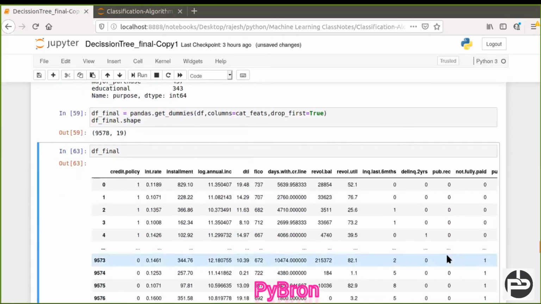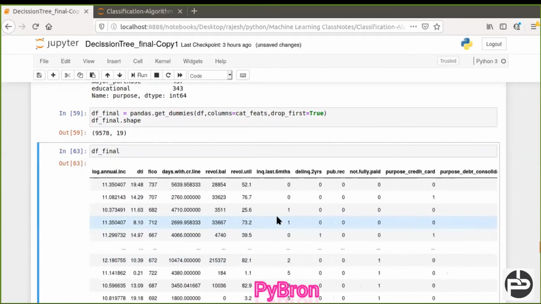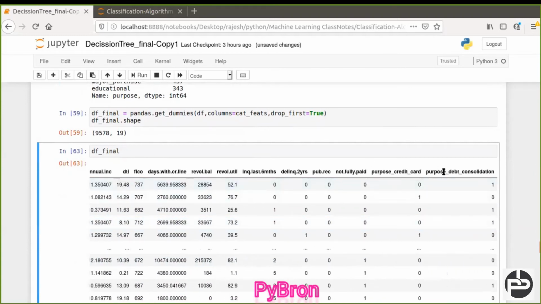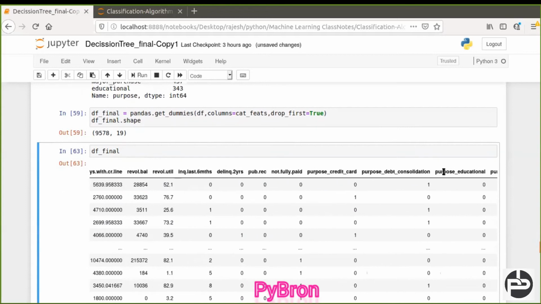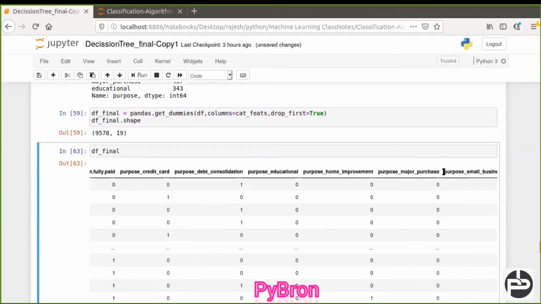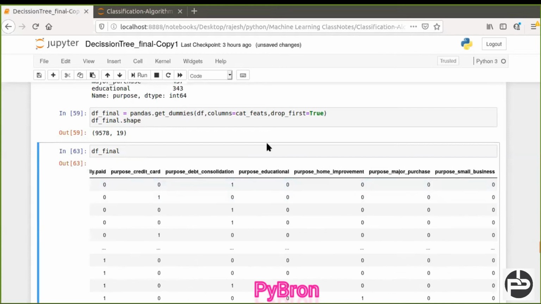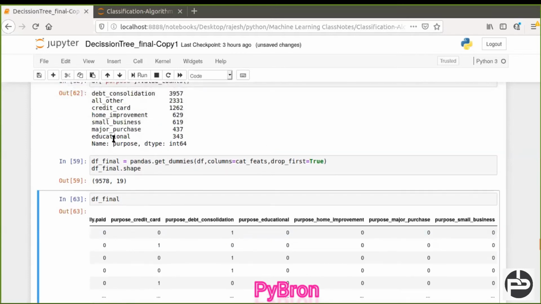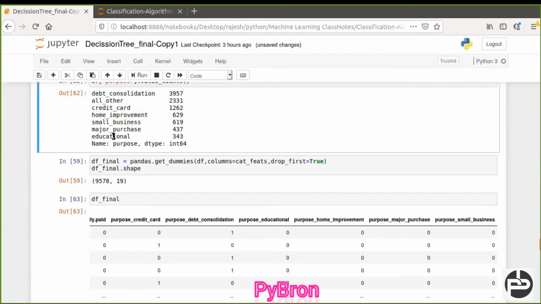Which column did we convert? The purpose column, right? Purpose credit card, purpose debt consolidation, purpose educational, purpose home improvement, purpose major purchase, purpose small business. They did not consider this educational one, because it has a small number of records, so it removed that.